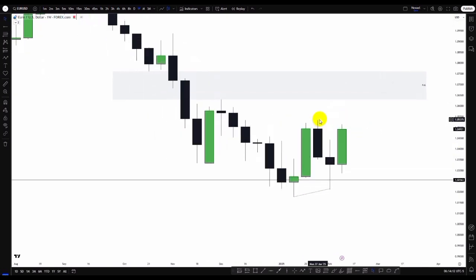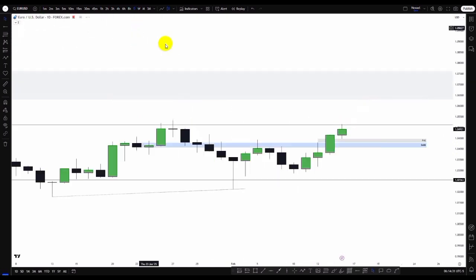We have this buy side drawn liquidity. In extension, we have this buy side drawn liquidity. And above the buy side drawn liquidity is the monthly fair value gap. So I'm expecting to frame more bullish movements to the upside in the Euro USD pair. So let's check the daily time frame.